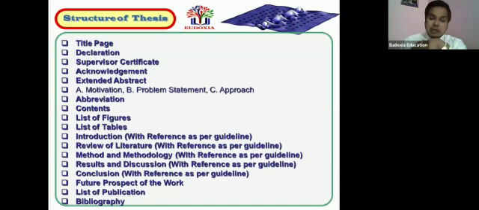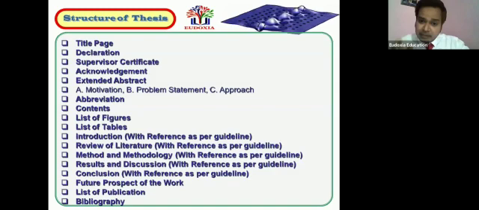Then the acknowledgement part, you have to acknowledge the people. Extended abstract, I have already explained, statement of thesis or the extended abstract, you have to write this one. And in that extended abstract, there should be motivation, problem statement, and approach. What was the approach? Then abbreviation should be included if it is engineering, if it is social science, humanities, even in management, in law also, if you are using some term which has an abbreviation, then you have to include that one. Otherwise you can avoid the abbreviation also.